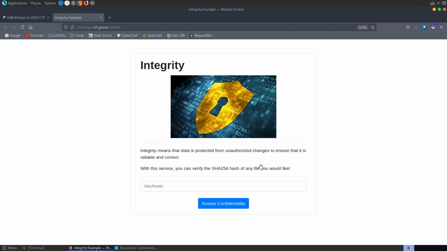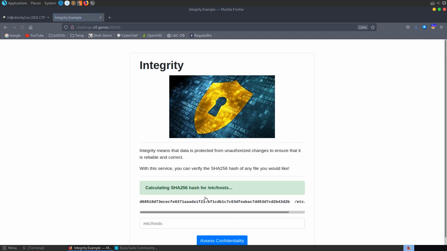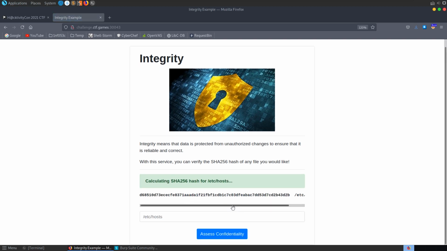The last one was telling us what permissions we had, so it was running ls, and this one is running SHA-256. So let's just try the intended behavior first of all. If we do that, it'll give us the hash for etc hosts.